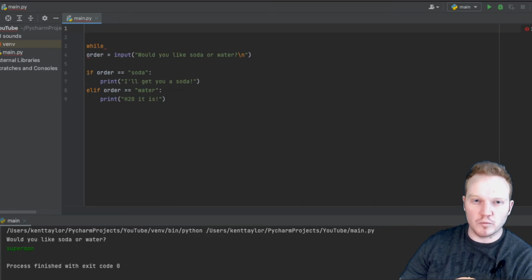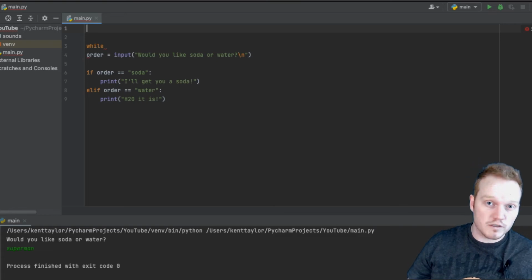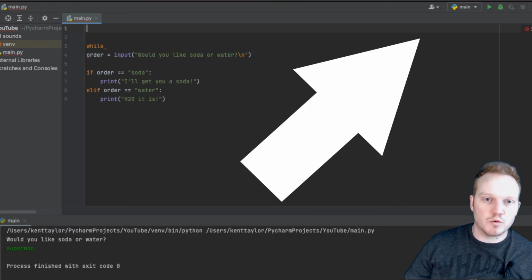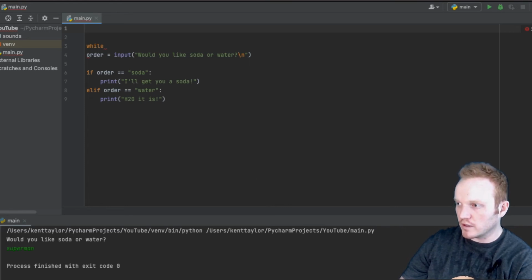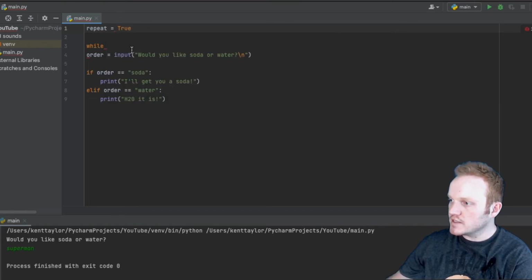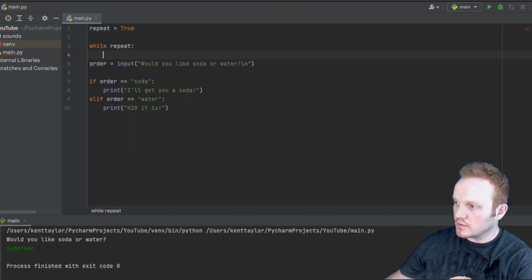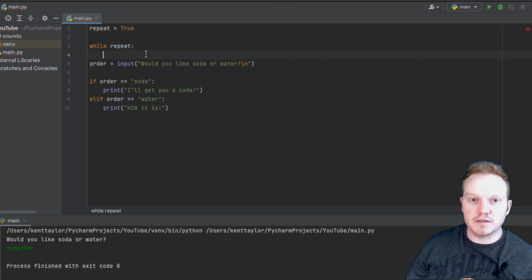If you don't remember what Booleans are, you can refer to my very first lesson of this full course in the card above. Remember, Booleans were just true and false. So you can create a variable named whatever you want. I typically say repeat equals true. So if I say while repeat, my computer is going to ask, is repeat true? Yes, it is. So it's going to run this loop. But guess what? There's nothing inside my loop.